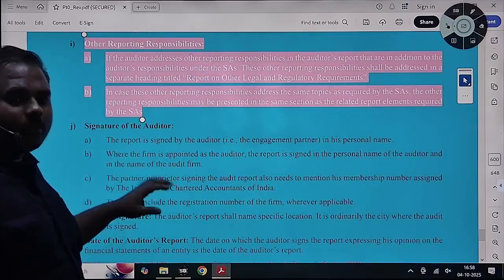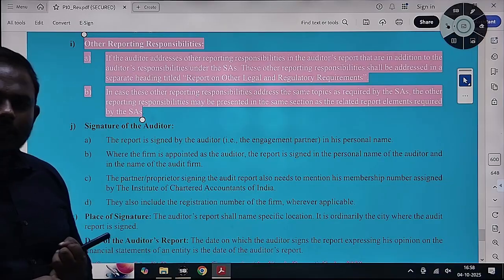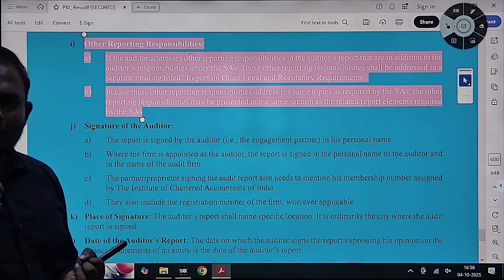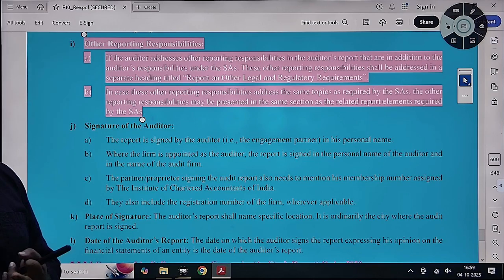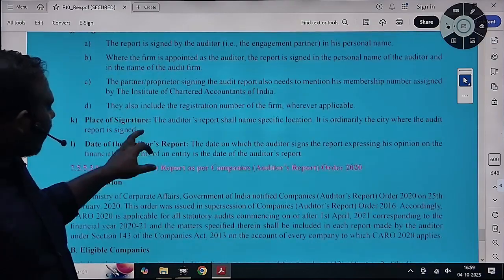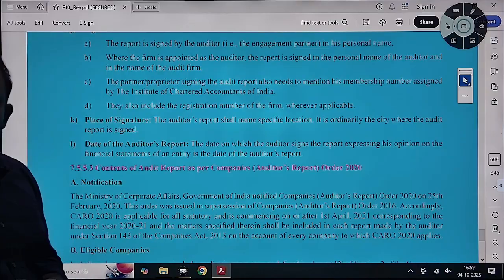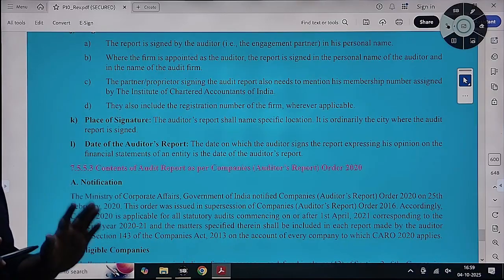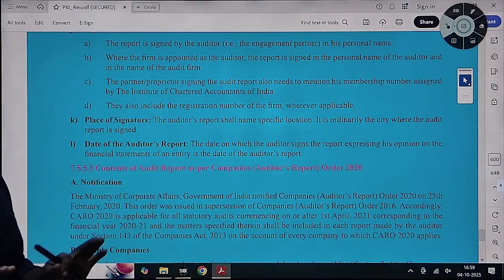Signature of the auditor. Along with the signature, what all does the auditor mention? If he is a firm of auditors, he will mention that I am signing on behalf of my firm. He will mention the FRN number of the firm and its name, sign, and mention the membership number. Next, the place where he is signing and the date of the audit report, on which date he is signing the audit report. These are the basic contents of the audit report. I hope you got a brief understanding of what the contents are.